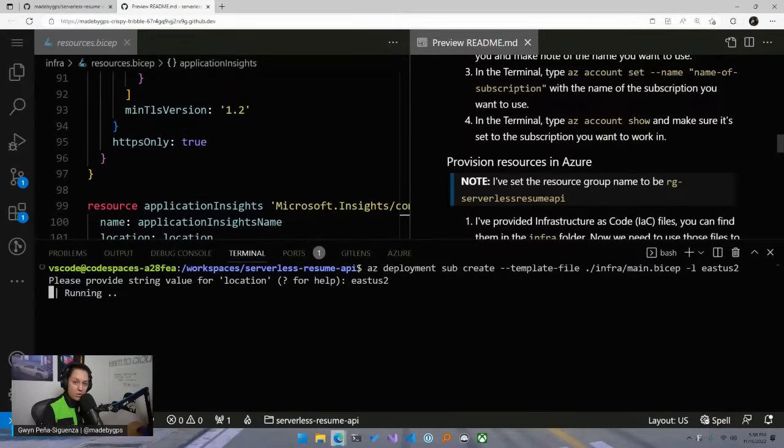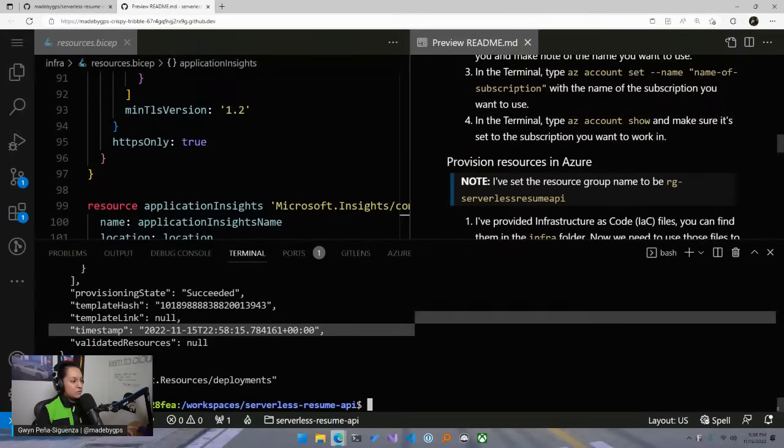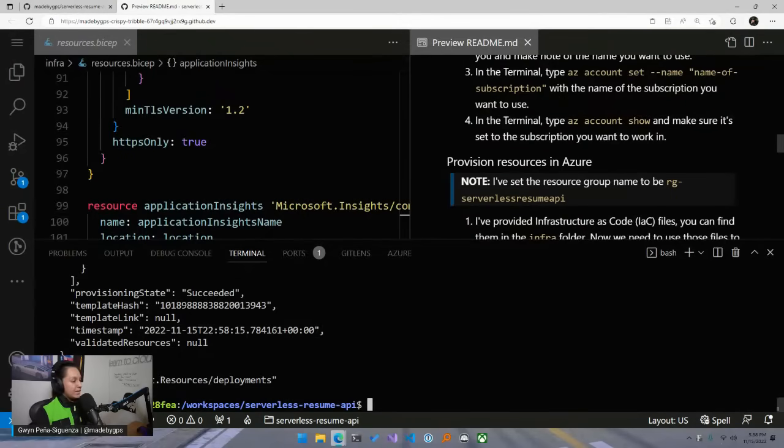We're going to take a look at more of these as we go, because this is filled with commands. I'm a big fan of using the CLI instead of going into the portal, because if we had to go into the portal, we would be clicking around. It takes way too much time. Okay, so this should print out. You see at the bottom, it says provisioning state succeeded.